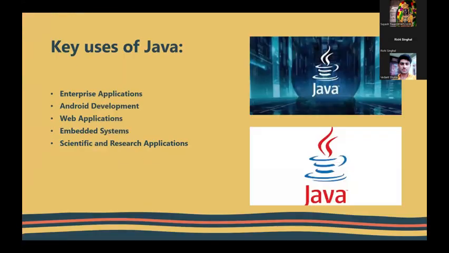Now, what are the key uses of Java? Java is used to build enterprise applications, Android development, web applications, embedded systems, and scientific and research applications. These are certain key uses of Java. We can easily build an Android app using Java, and Kotlin is also being used over there. Web applications can be built using Java with the Spring framework and the Spring Boot concept.